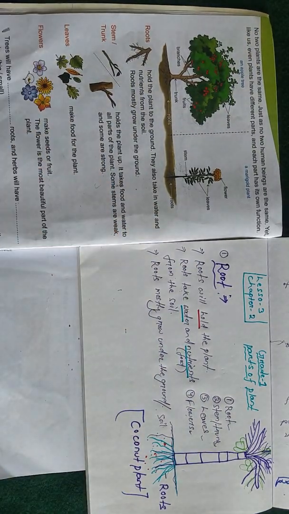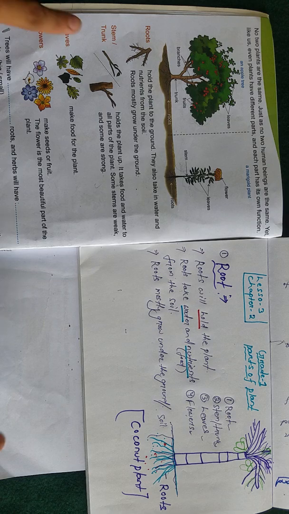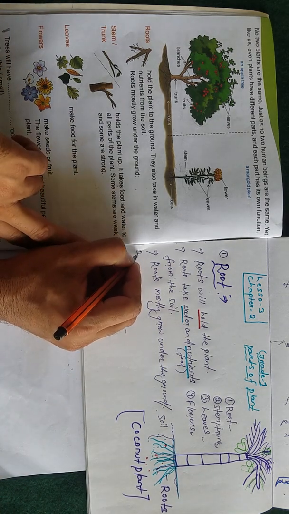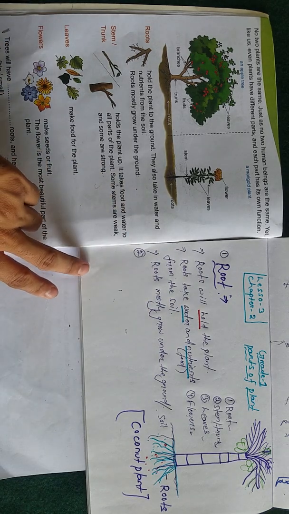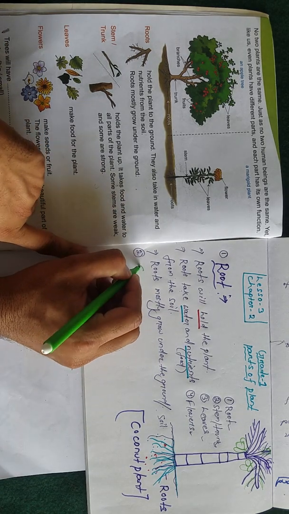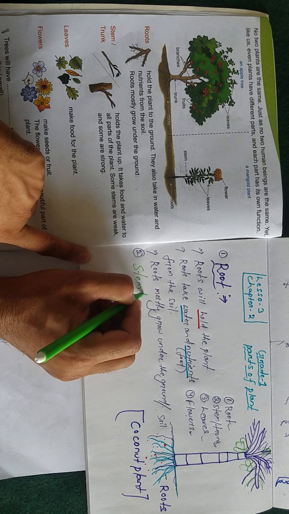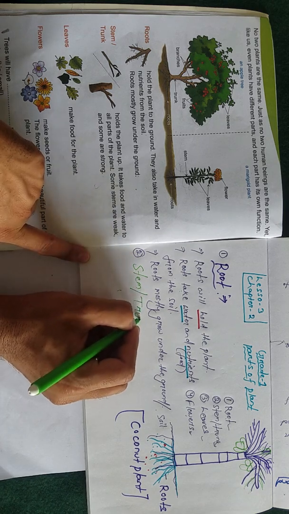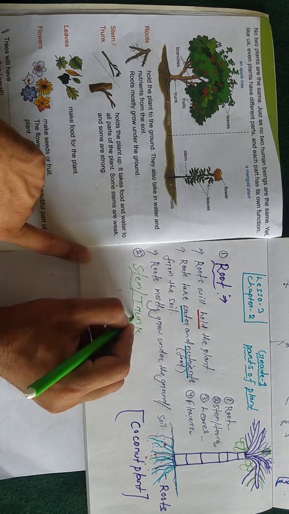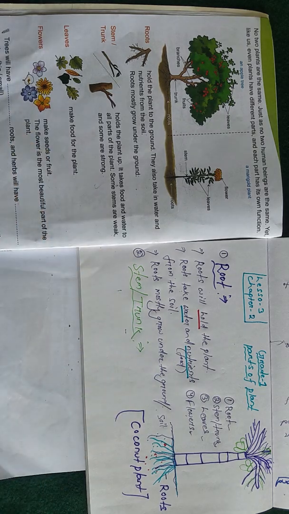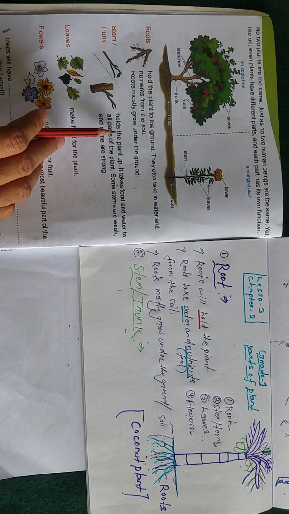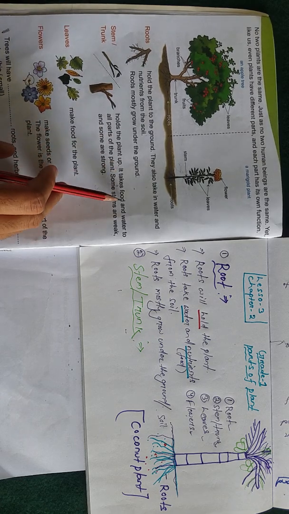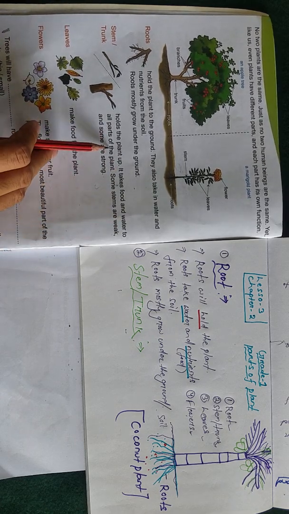So now we will study another part, the second one: stem, or trunk. What is stem and what is trunk? See students, first we will read: holds the plant up. It takes food and water to all parts of the plant.